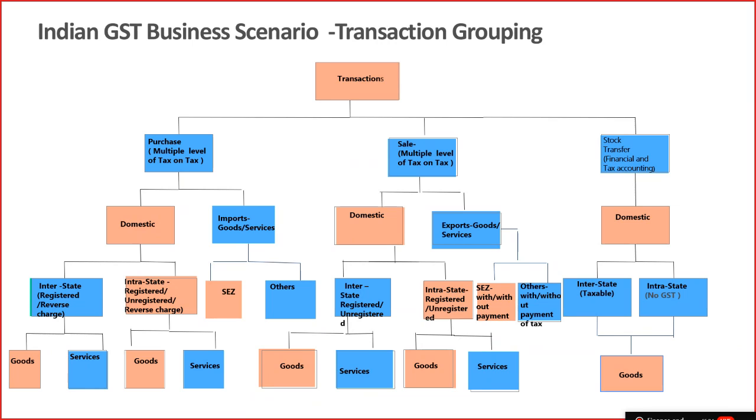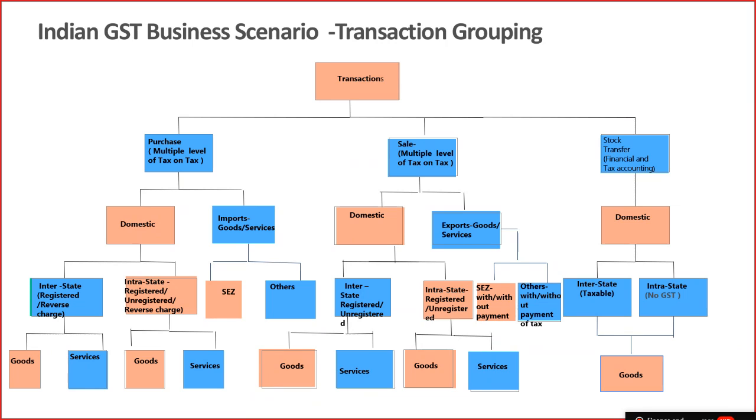In purchase, we have domestic purchases and import scenarios, and it will cover both goods and services. In sales, we have domestic sales, and we have export of goods and services both. And in stock transfer, we have domestic stock transfers.